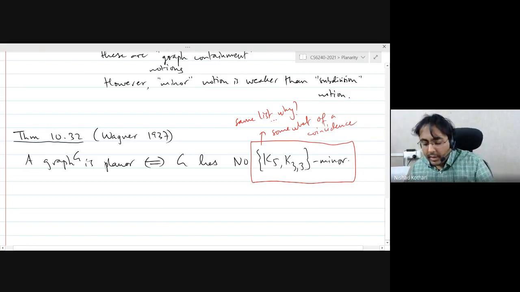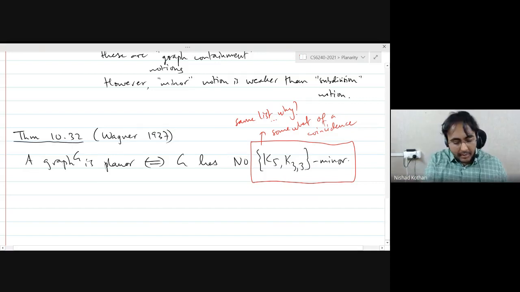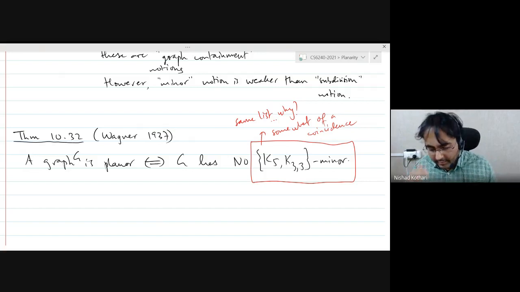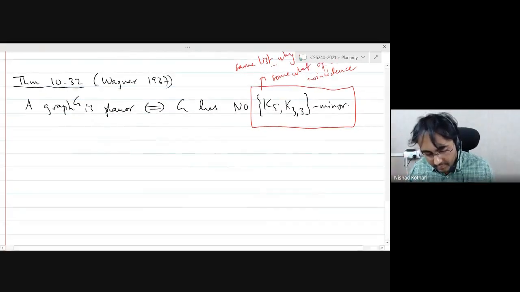In other words, what I mean by a coincidence is that there are results in graph theory where if you use minors and if you use subdivisions, you get different lists of graphs. In particular, for minors you should get a bigger list of graphs than the theorem for subdivisions because it's a weaker notion. So you will have to exclude more graphs, right? But in the case of planarity, that does not happen. That's something you'll be proving on the assignment.